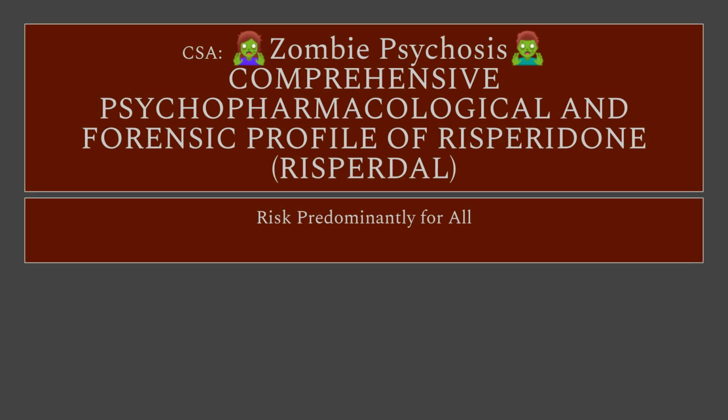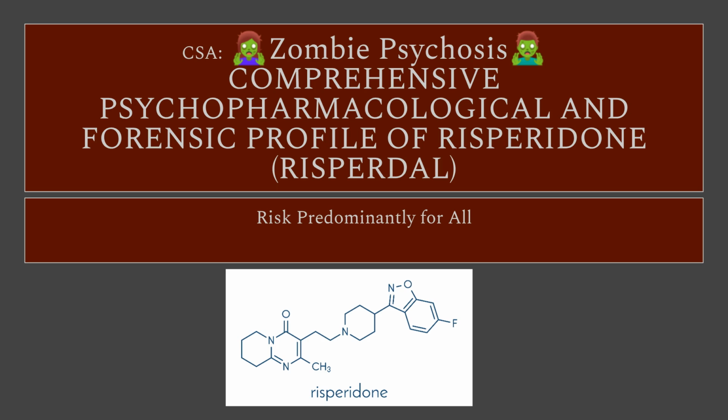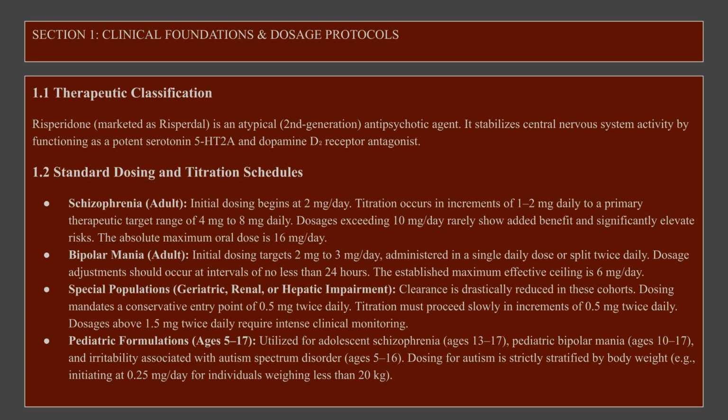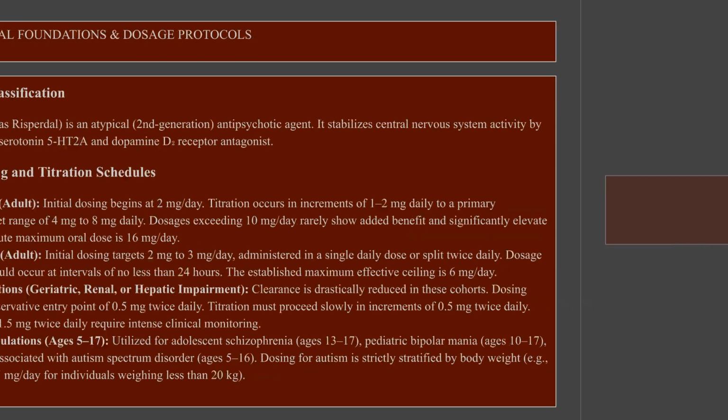This video examines the pharmacological and forensic profile of Risperidone, also known by its brand name, Risperdal. We will explore its clinical use, adverse effects, interactions, and potential for misuse. Risperidone is an atypical antipsychotic used to treat conditions like schizophrenia and bipolar mania. Dosing must be carefully managed, especially for special populations or pediatric patients, where age and body weight guide the protocol.